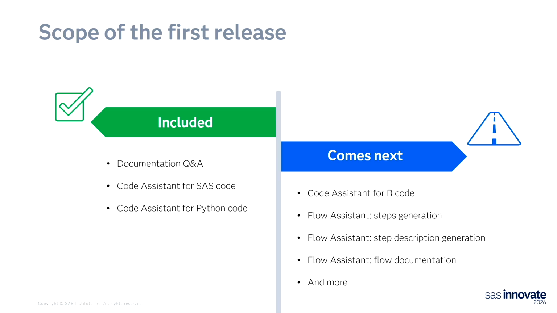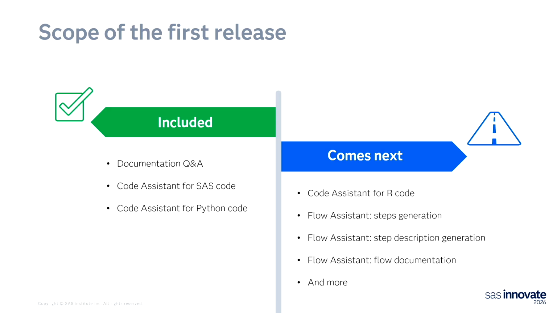So later, after the 2026-06 release, and well, I'm probably not going to announce concrete dates as of today, but later this year, we are going to introduce more capabilities in Copilot. Recently, in April, 2026-04, stable release, we added edit support of R in SAS Studio. We support a dedicated code editor, and we support R code step in flows. So we would like to extend Copilot capabilities for R as well. So this is the first item in our roadmap.